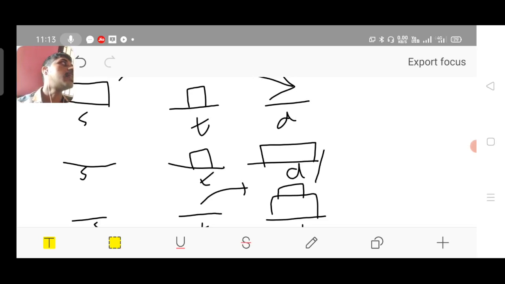Those who have studied the concept earlier in C programming, please recall. Earlier in C programming we discussed the recursive function for computation of factorial, and the recursive function for computation of the Fibonacci series as well, right?